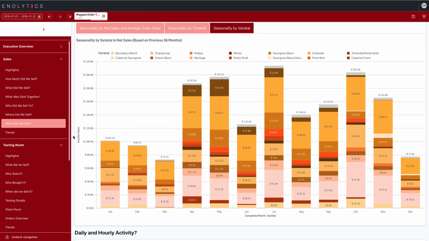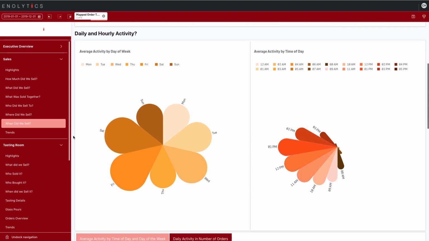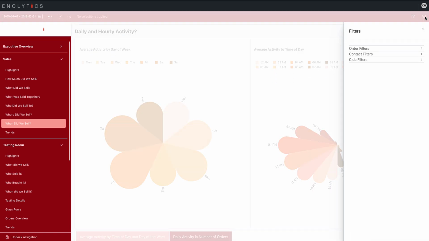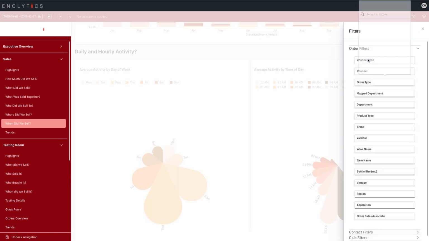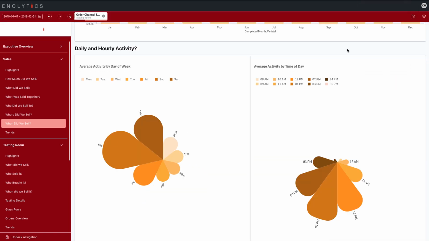Let's take a look at what time of day and what days customers are buying from us. Let me get rid of these filters here and just select my tasting room. So now you can see that the busiest day in my tasting room is Saturday, and the busiest time is between 12 and 2 p.m. The times that you see here are your local times.